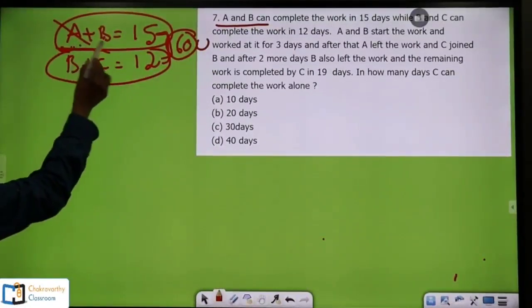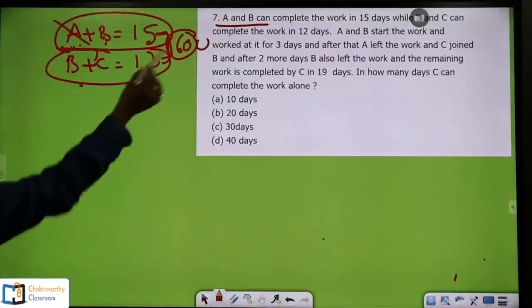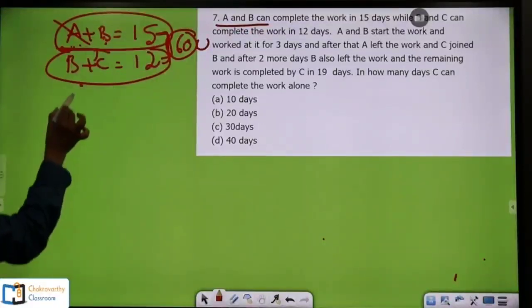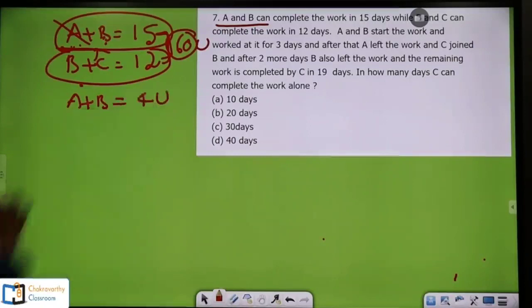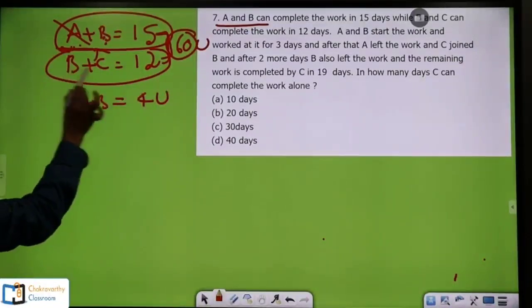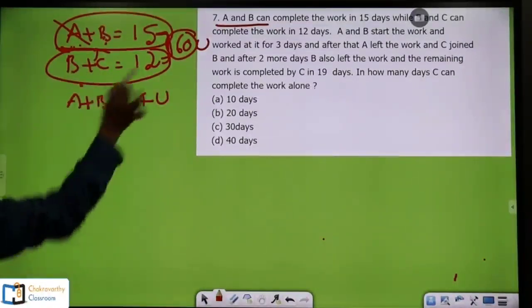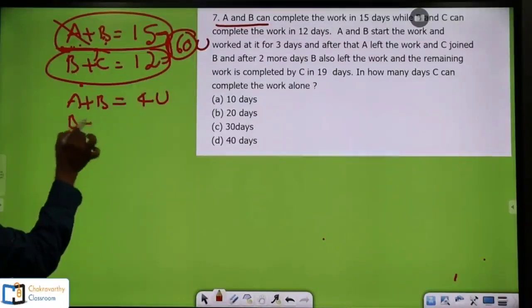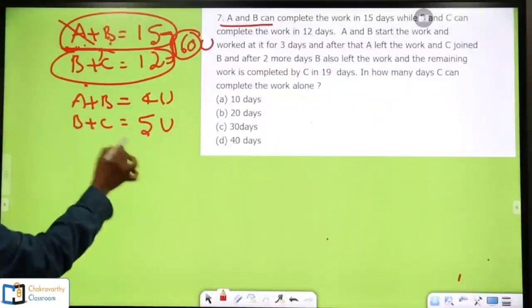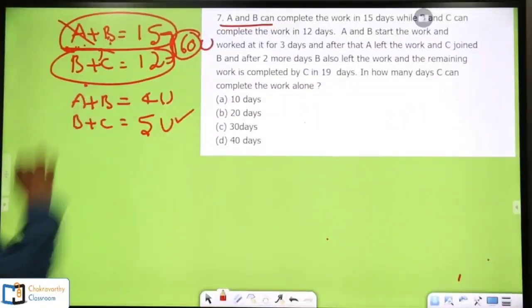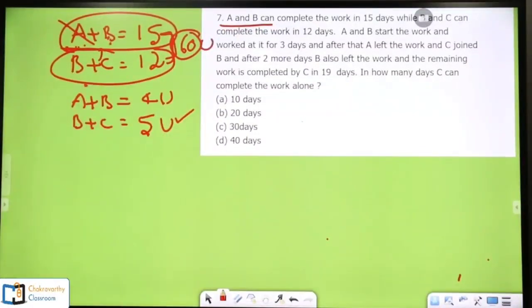Now A plus B's 1 day's work is 60 by 15, that is A plus B's capacity in 1 day is 4 units. Now B plus C's capacity in 1 day is 60 by 12, that is 5 units. Now B plus C's per day is 5 units. Up to this one you have understood this one.